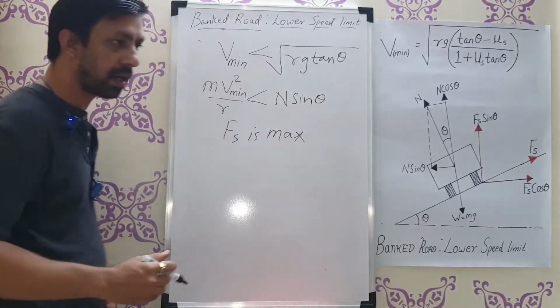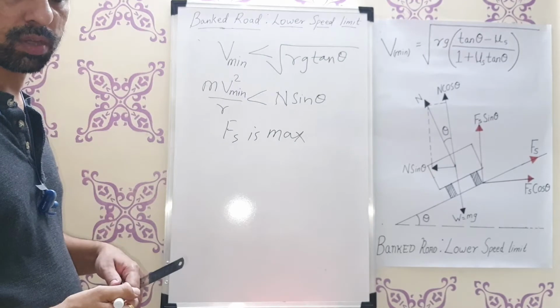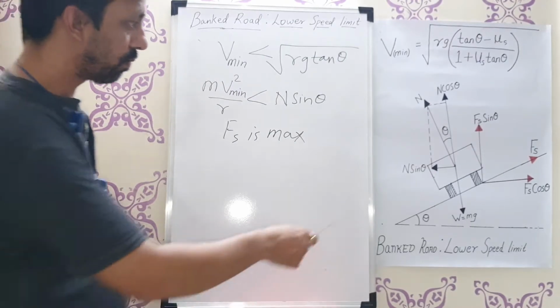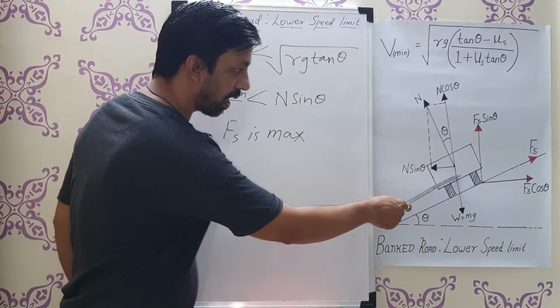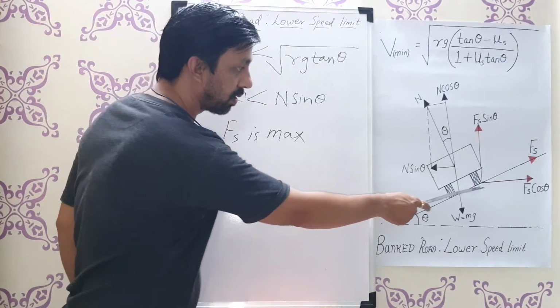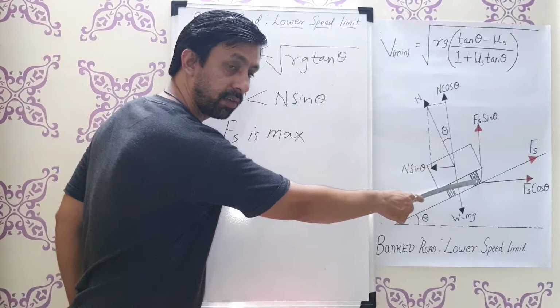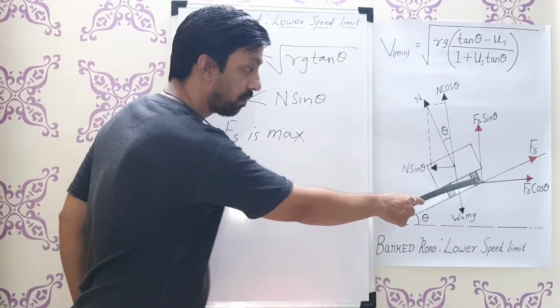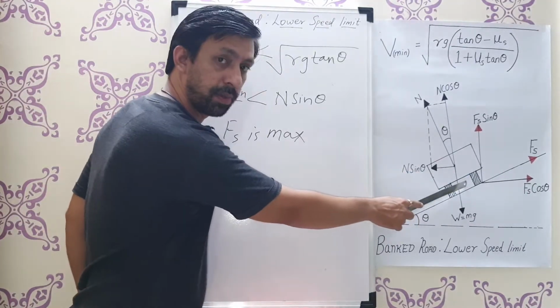So here you can see that there is a pulling of the car from both sides. On one side, the car is trying to skid towards the center because of this, and on the other side, the force of friction is greater, in order to get the lower speed limit.